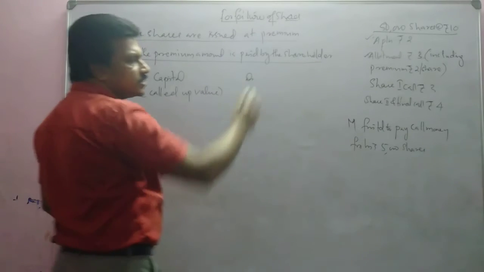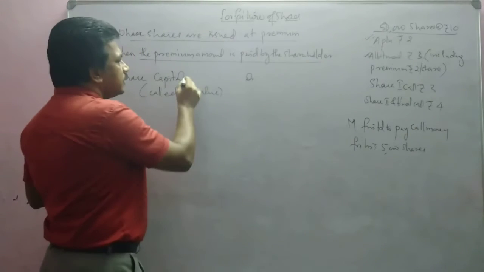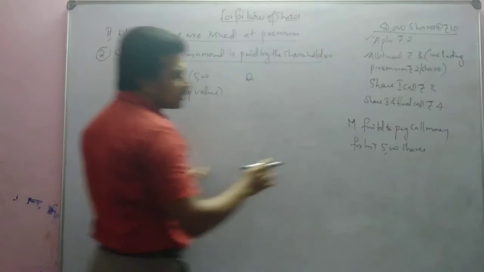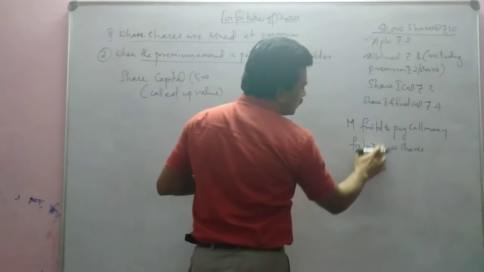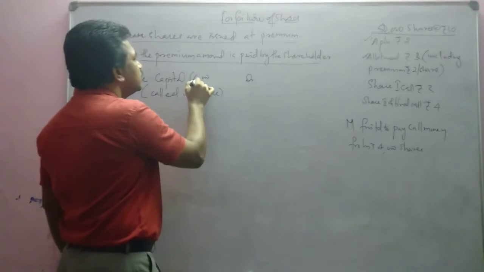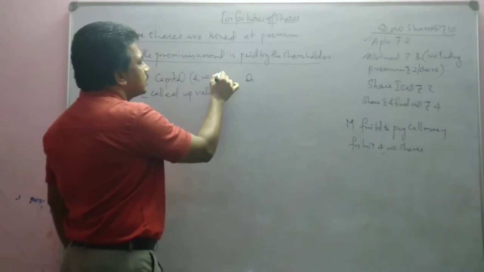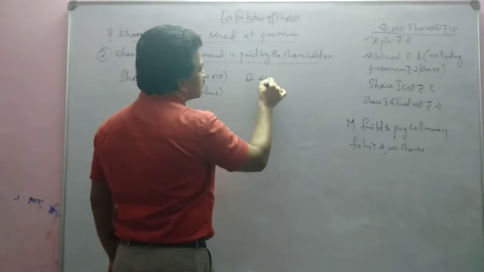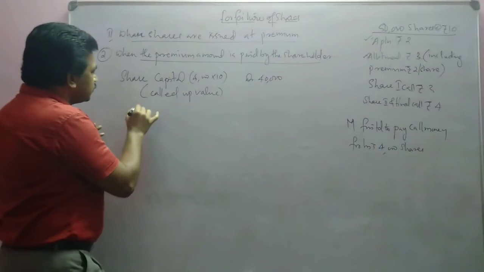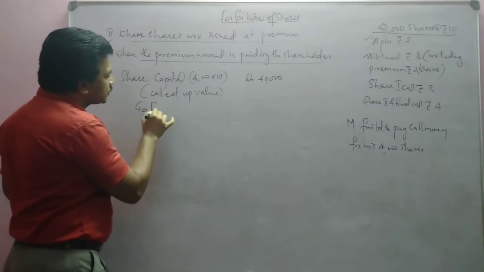Okay. Suppose these shares are fully called. That means 5,000, as in the last example. Now let it be 4,000. So 4,000 into 10, that means 40,000. Okay. Then to forfeited shares.